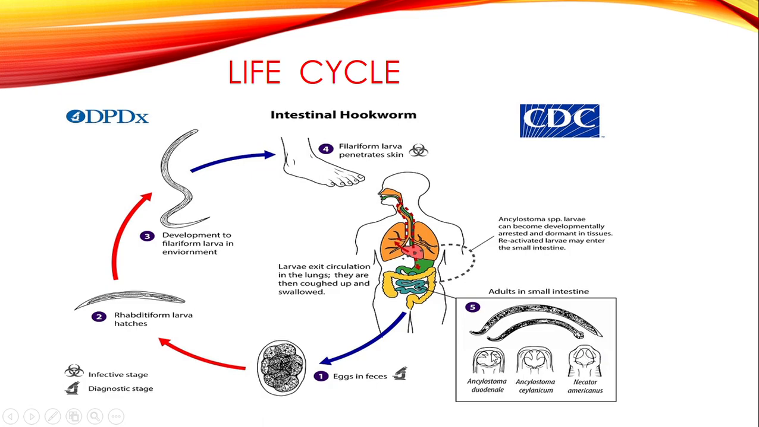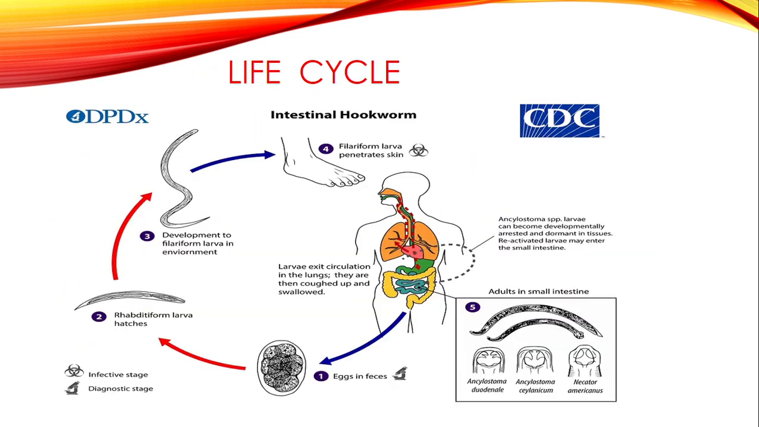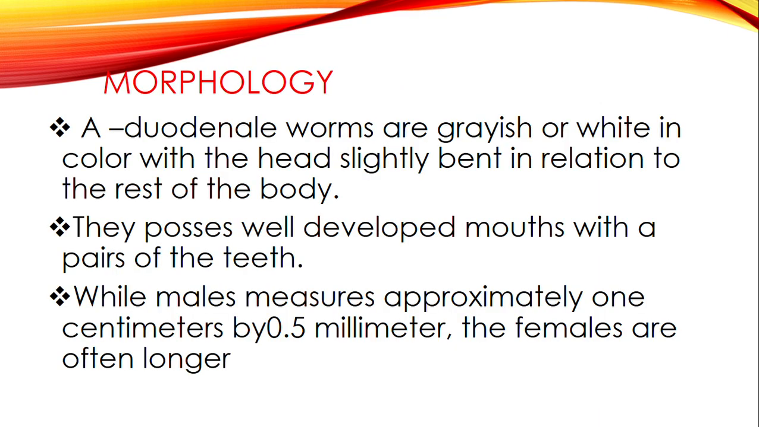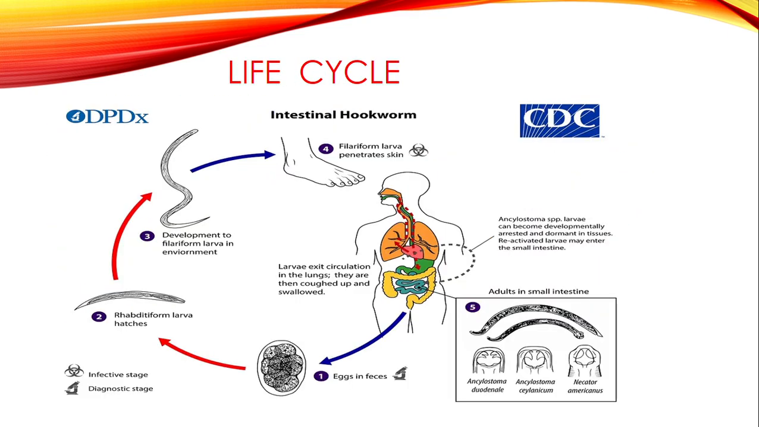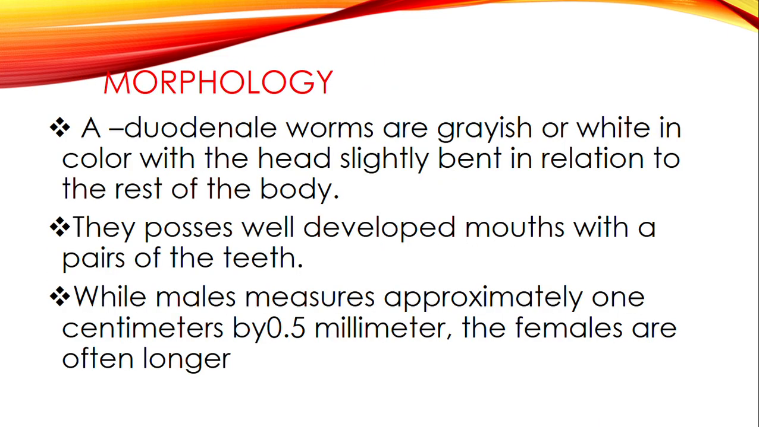So these mouths are the ones which attach themselves to the walls of the small intestines, so that they now start to feed on the food which is found in the small intestines. So this is about the morphology. This is how they are. And as we can see, of these two, the smaller one is the male, then the bigger one is the female. So this is about the morphology.